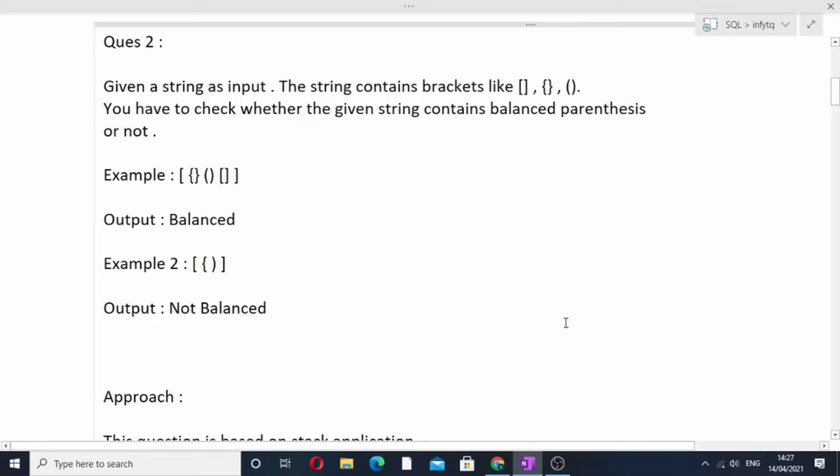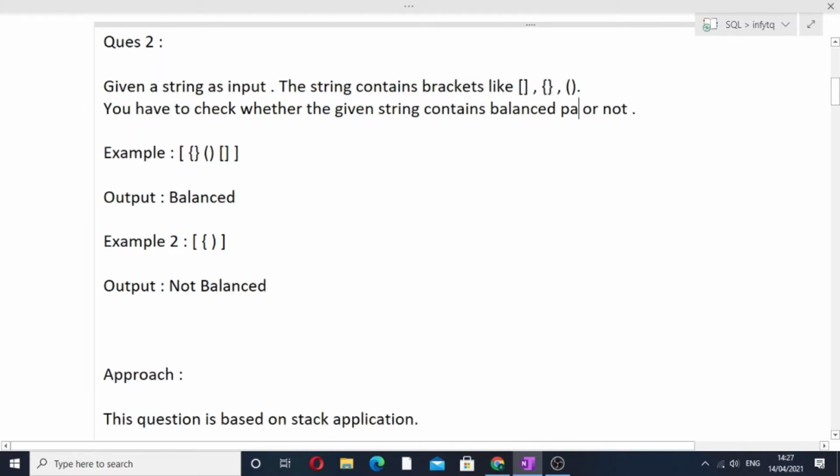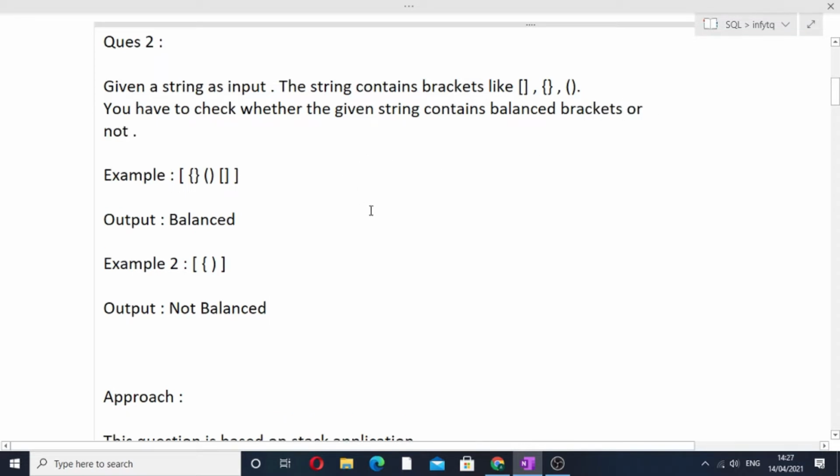So the question is, given a string as input, the string contains brackets like these sets of brackets, that is the square brackets, and then the curly braces and then the parenthesis. Now you have to check whether the given string contains balanced parenthesis or not, or you can simply say balanced brackets or not. In the input string we are given the brackets and we have to check whether these brackets are balanced or not.